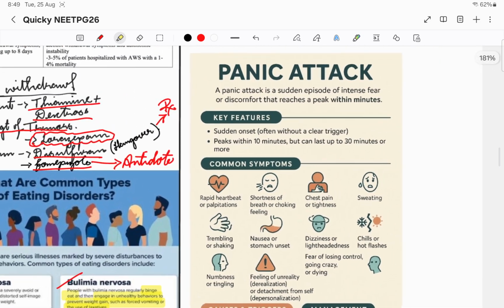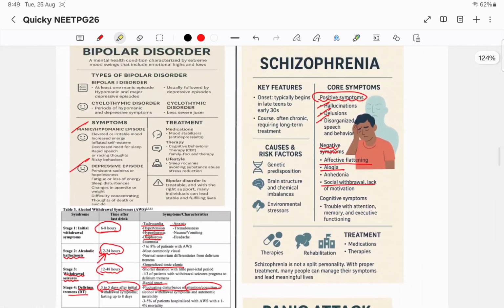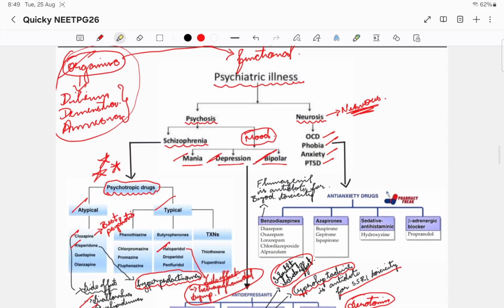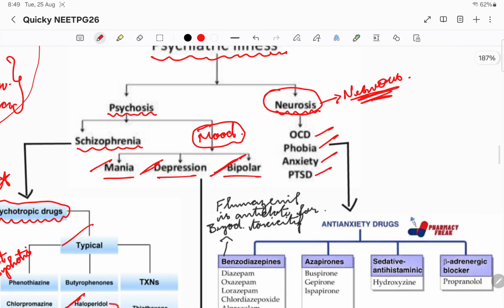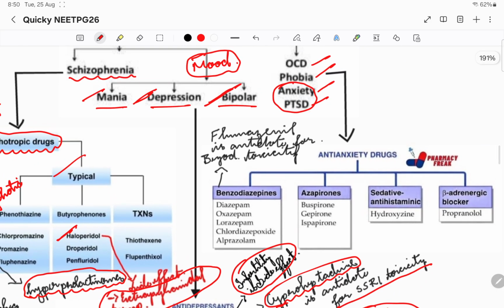Now coming to panic attacks, I told you, right? One was psychosis, the other one is neurosis. With respect to neurosis, you know, OCD and phobia, we need not tell anything. But anxiety and PTSD, with respect to anxiety, you are supposed to know the anti-anxiety drugs.